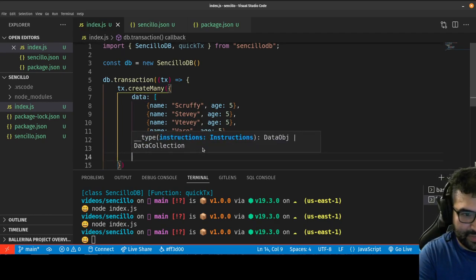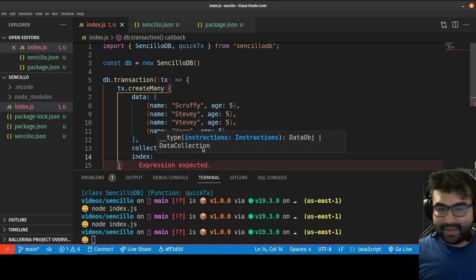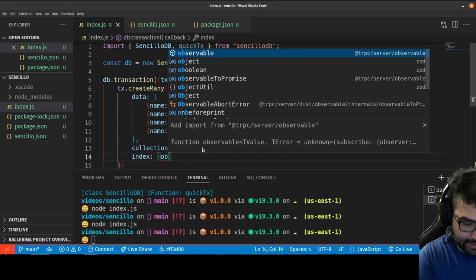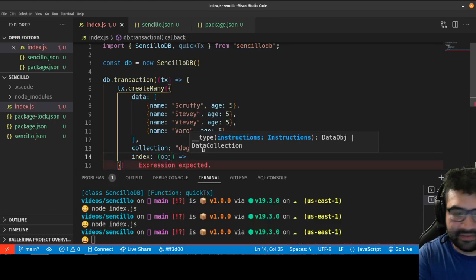But now I would also want to add an index. I want to say, hey, I want to index these dogs. If I wanted to add them all to the same index, I could just put forward a string, a boolean, or a number, and it'll add them all to that index. But in this case, I want to organize them into different indexes. So I can pass a function that takes in the object, whichever object I'm adding, and allows me to return a value based on that object that'll be its index. In this case, I want to do it based on the first letter of the name.